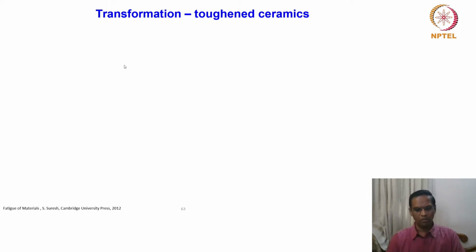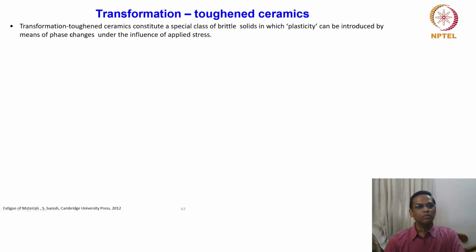Now I just want to give some idea about transformation toughened ceramics. A very important topic and very popular in material science. Transformation toughened ceramics constitute a special class of brittle solids in which plasticity can be introduced by means of phase changes under the influence of applied stress.